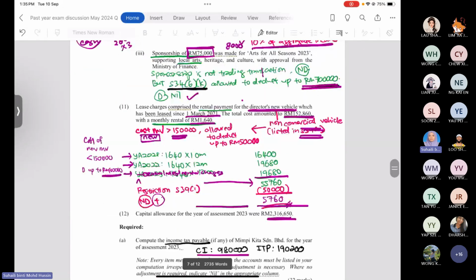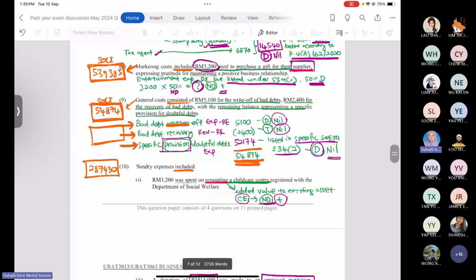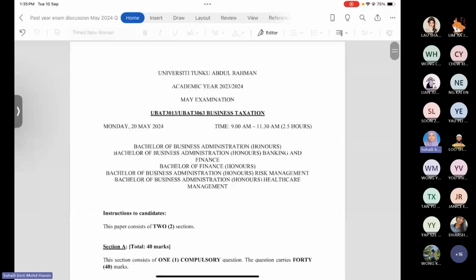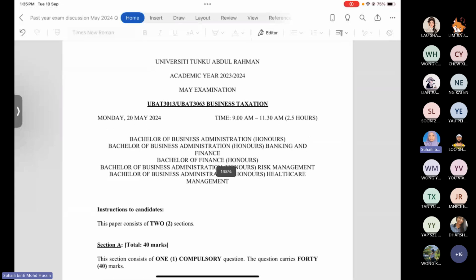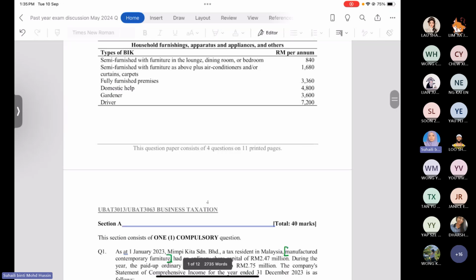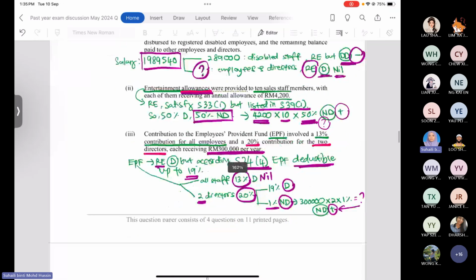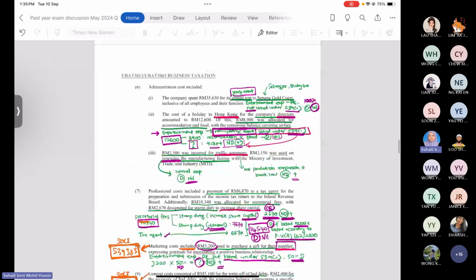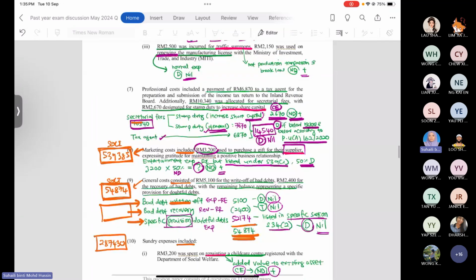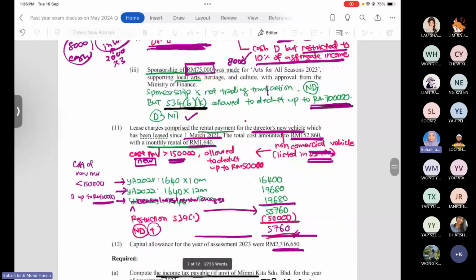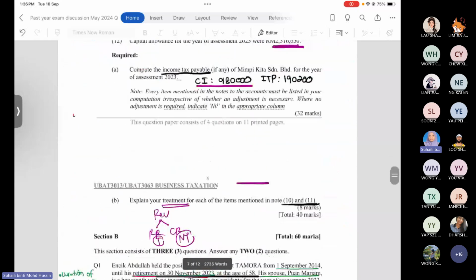Okay, that one is for May 2024, the latest one. The others are last semester and the previous semester. If you can answer all of this, I believe that you can pass section A. If you can also answer section B, then supposedly you pass the subject. So that's why I said try to answer the question until you get the amount.